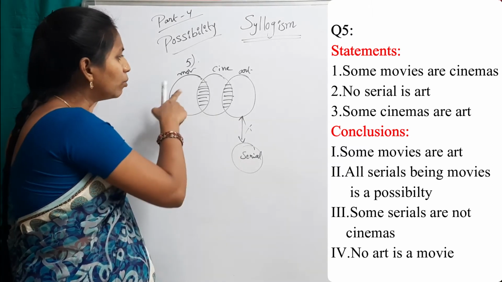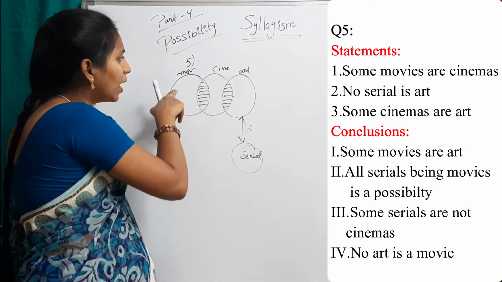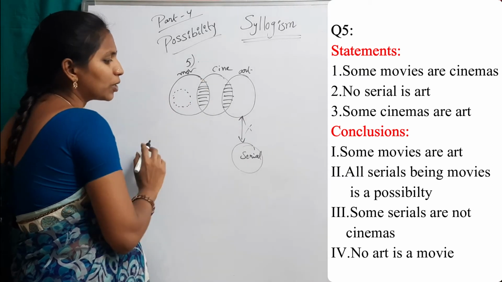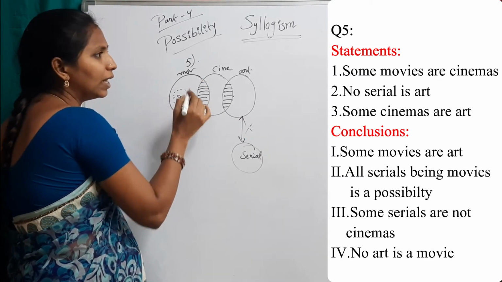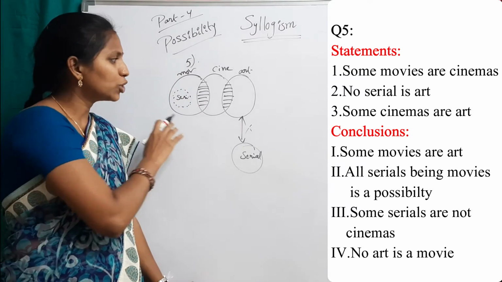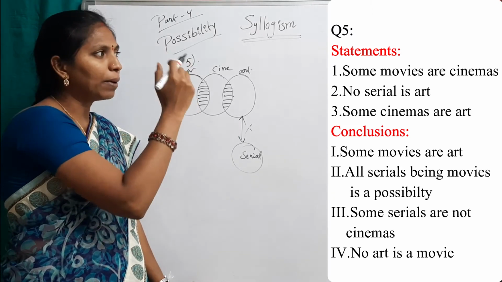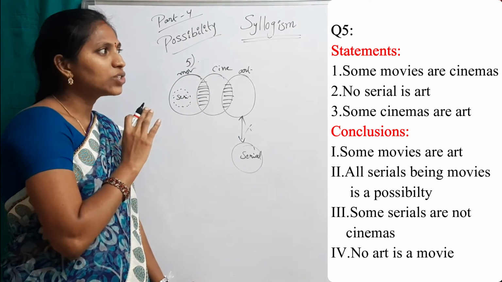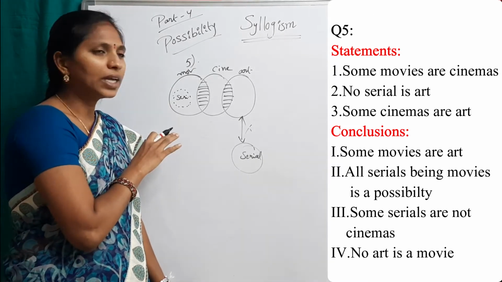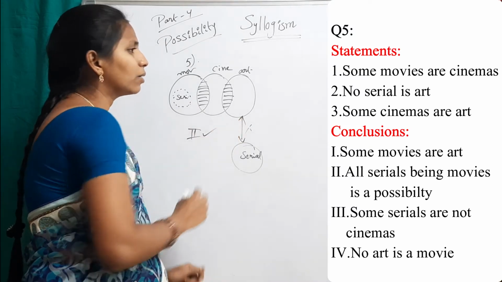This is a possible diagram. Yes, it is true. If you have any doubt, again go for the statements and check one by one. If any statement is violated, then this is not correct. Otherwise, this possibility conclusion is true.